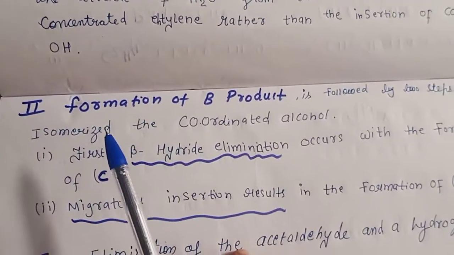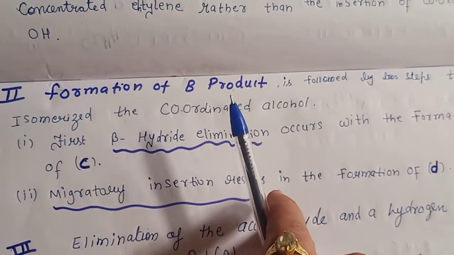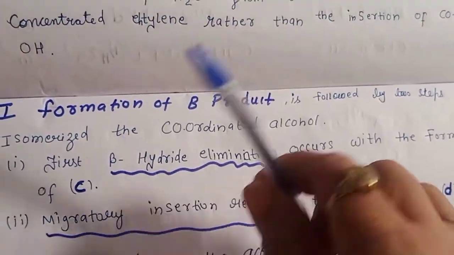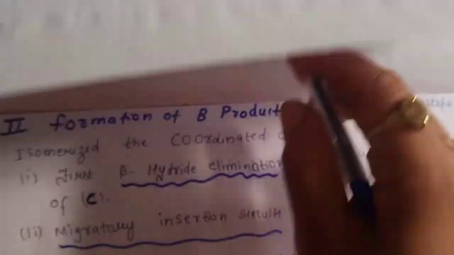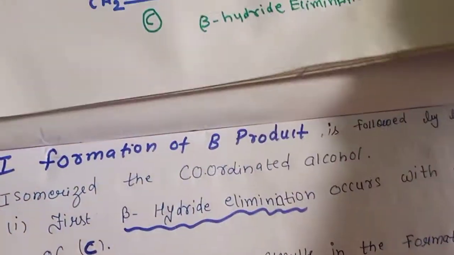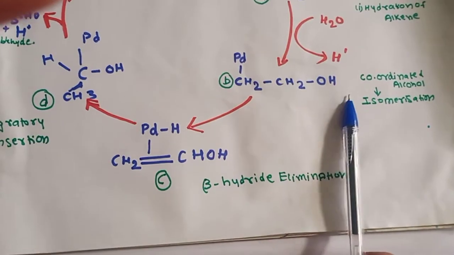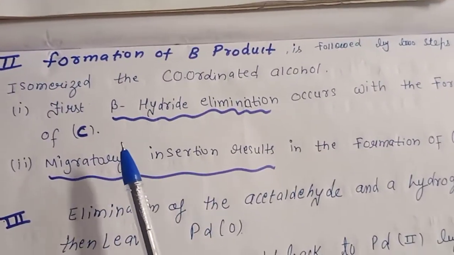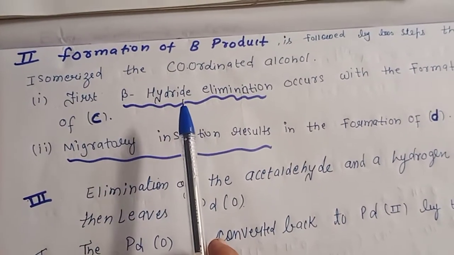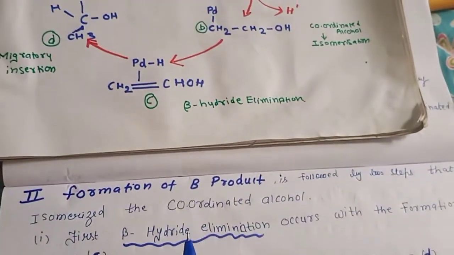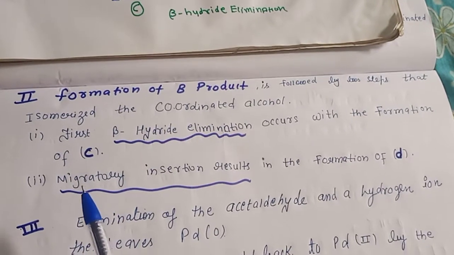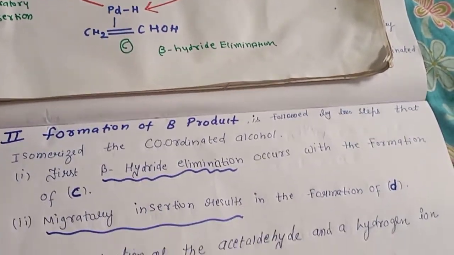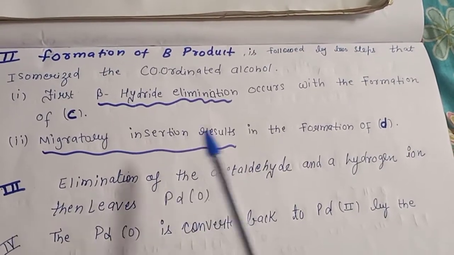Second step, the formation of the B product, which is followed by the isomerized alcohol. We have already noticed this is the formation of the product B. Here it will undergo two steps. That is, first it will be the C product formation by the beta hydride elimination, and next is the formation of your product D by the migratory insertion. So it will result in the formation of the product D.